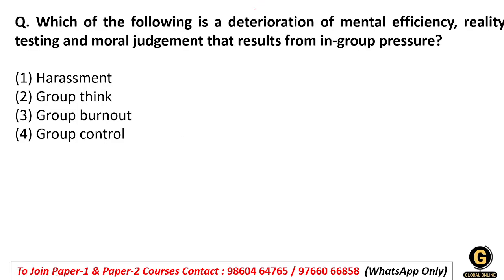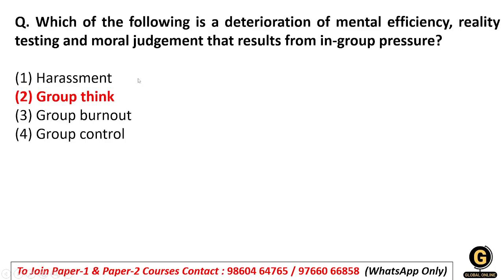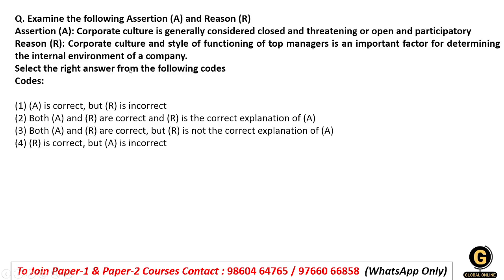Which of the following is a deterioration of mental efficiency, reality testing, and moral judgment that results from in-group pressure? Harassment, groupthink, group burnout, and group control. So students, whenever a situation arises where there is a deterioration of mental efficiency, reality testing, and moral judgment which results from group pressure, it will be groupthink. It means people start thinking about whether our group is essential or not. So option number 2 will be our right answer.